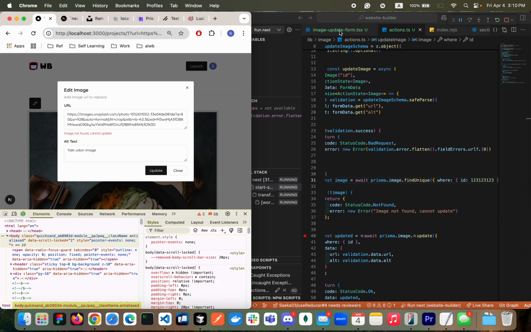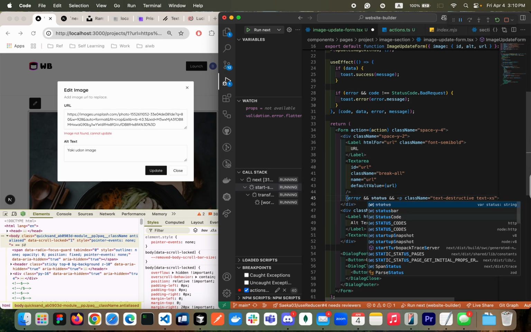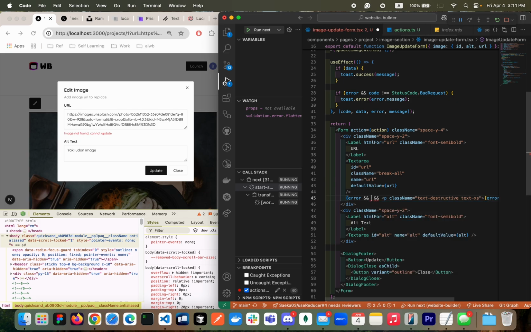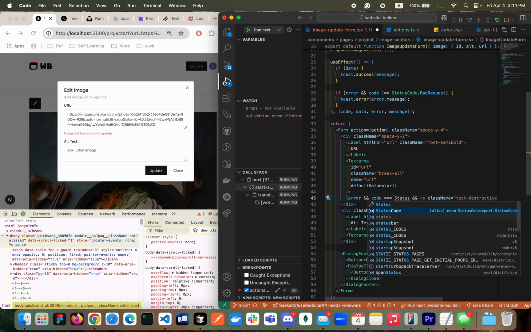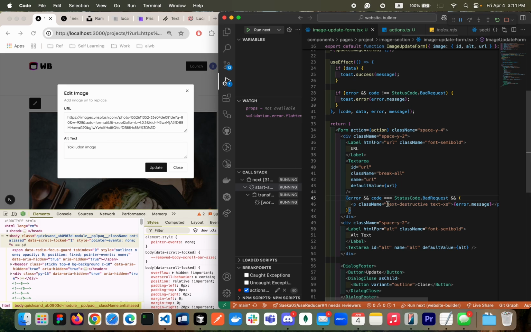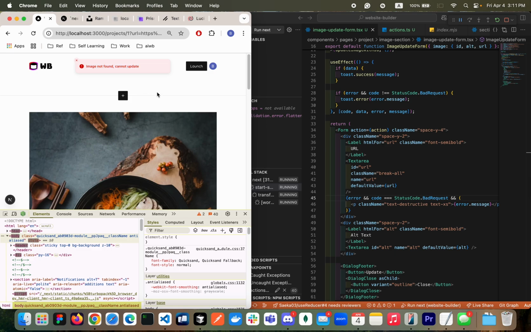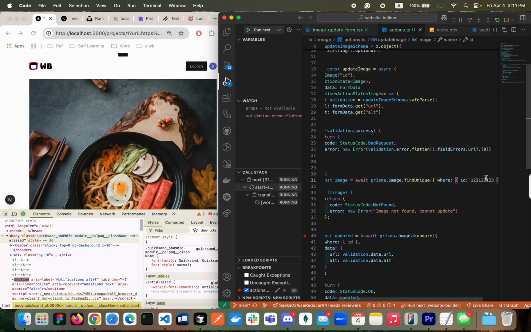We need to give more logic here, and status code, and the code is equal to status code dot bad request only. The rest we're gonna just show here. Yeah, so image not found, cannot update, looking good. And then let's delete that.